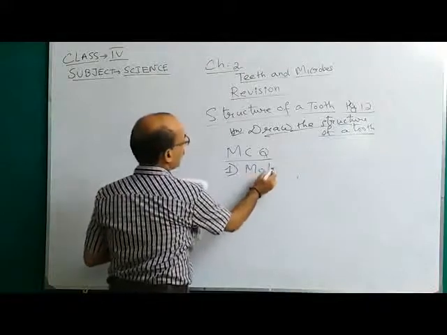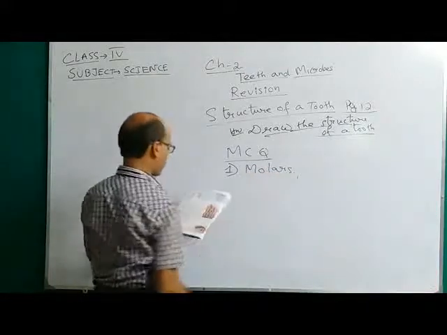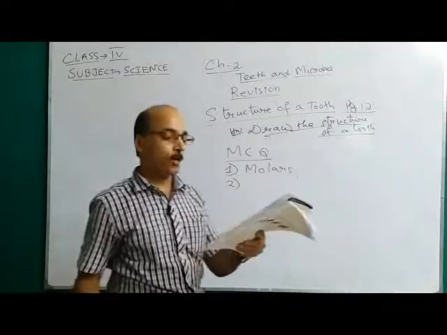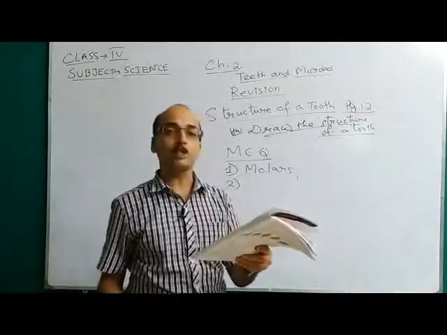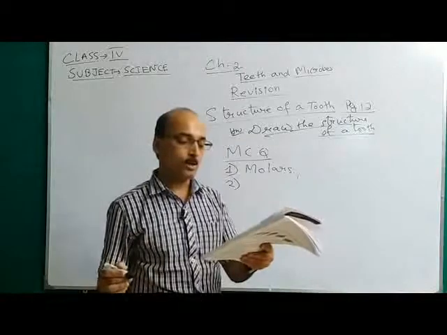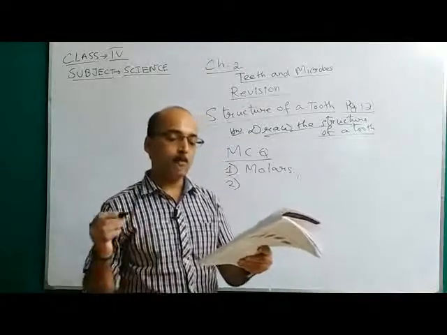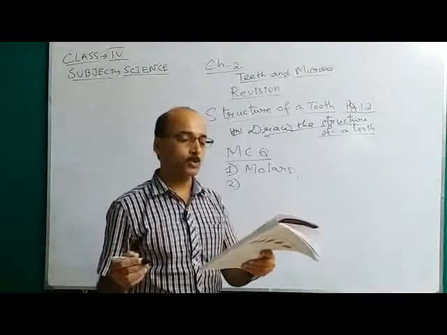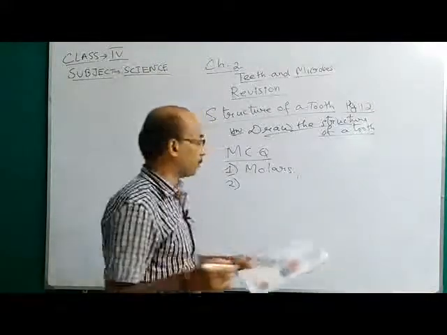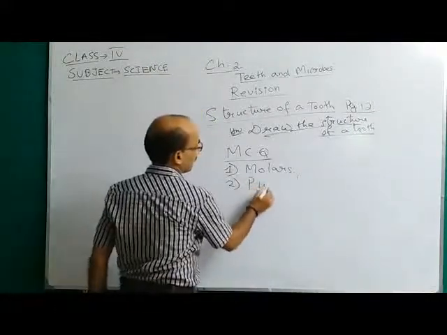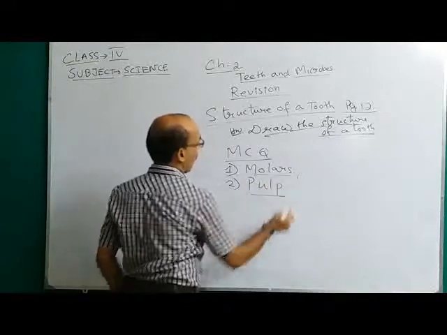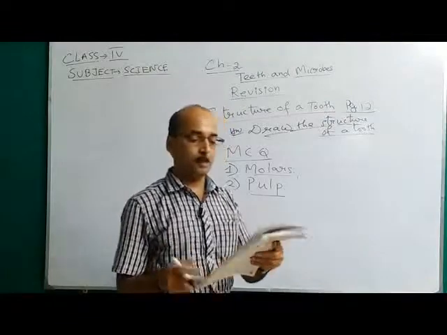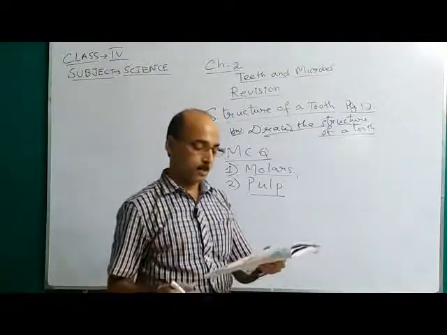Molars are called the grinding teeth. Next, number 2. The center of each tooth is called, dash: dentine, pulp, crown. So the center of each tooth is called pulp. So we have completed. Remember, enamel is the hardest part.